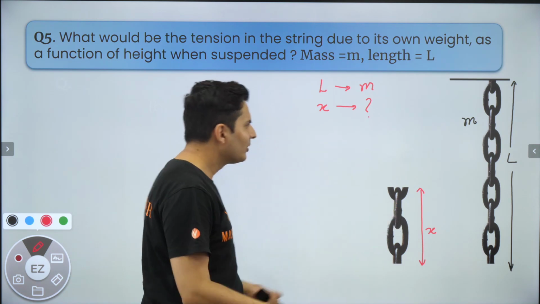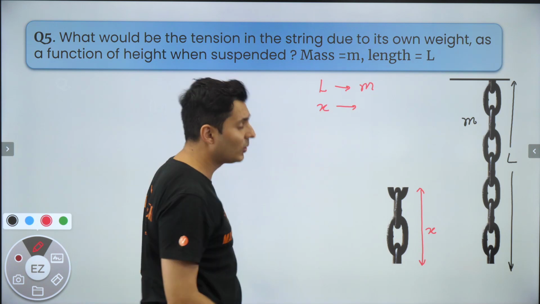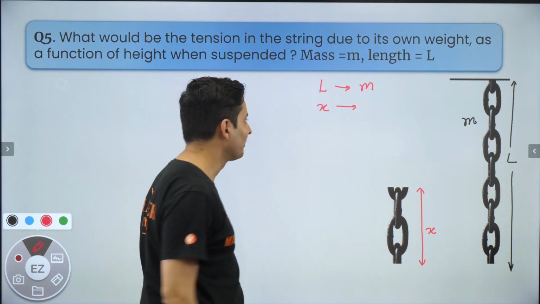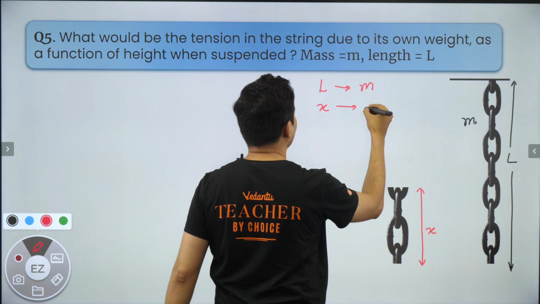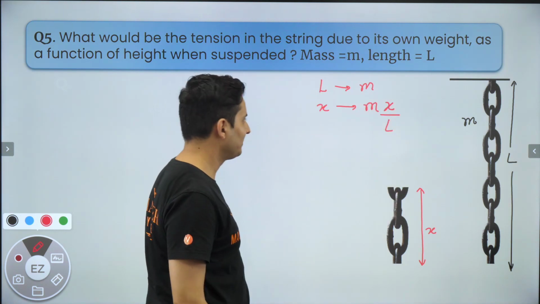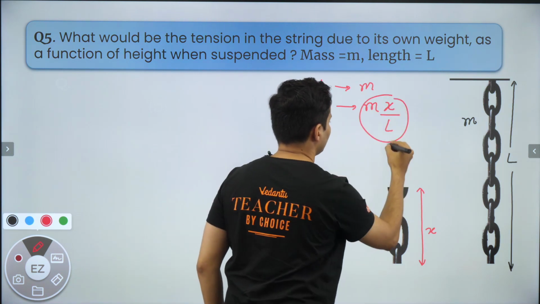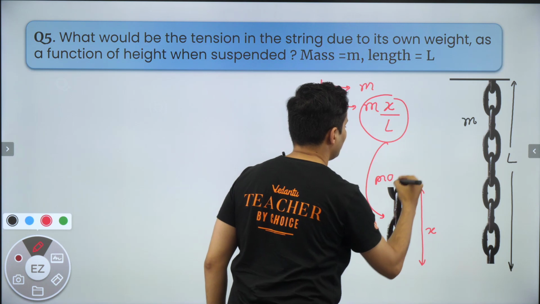Or you just use ratio and proportions. I want you to think about this on your own because this is an 8th standard problem, not more than that. So it will be nothing but m x by L. That is the answer. That's the mass of this part.